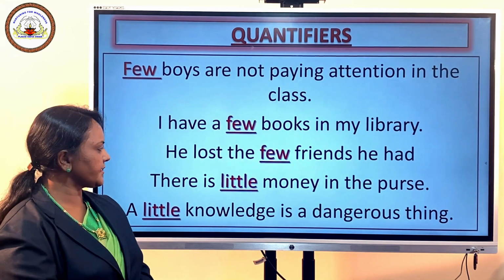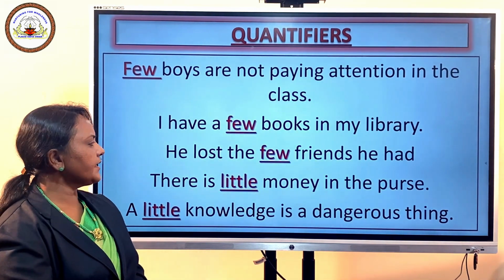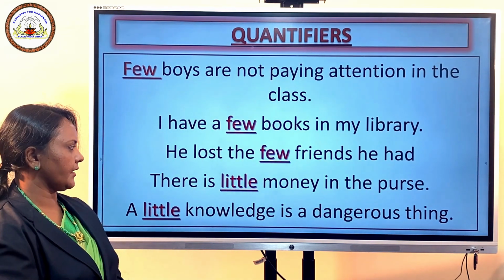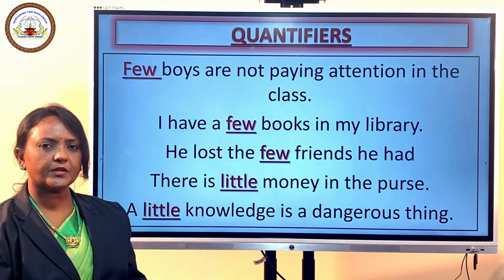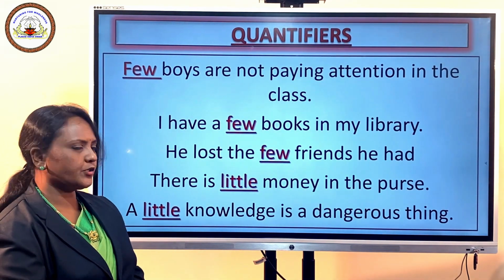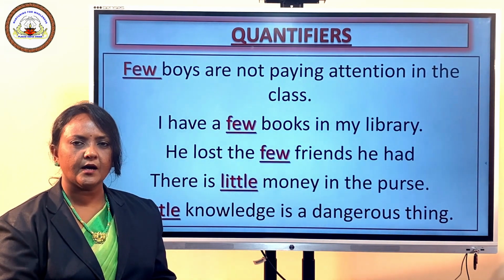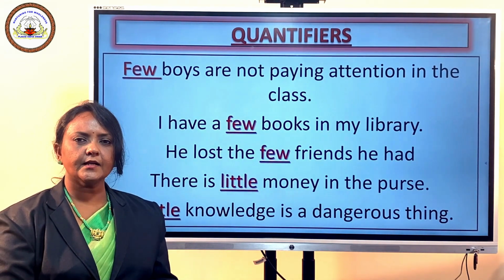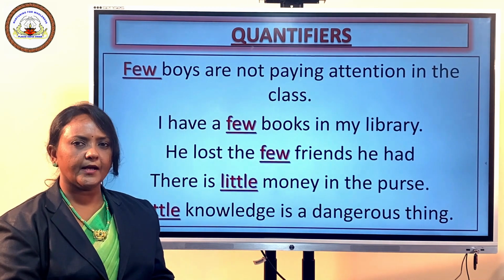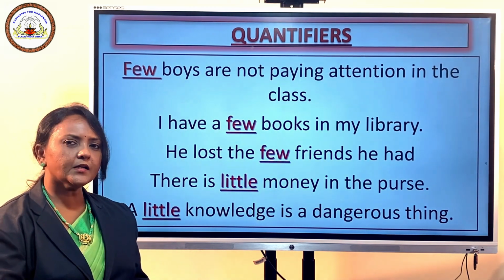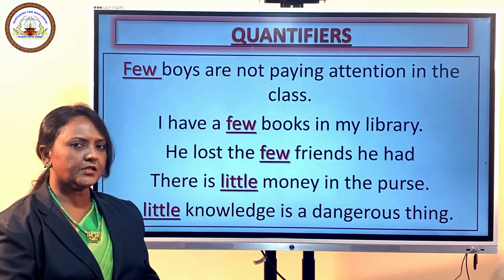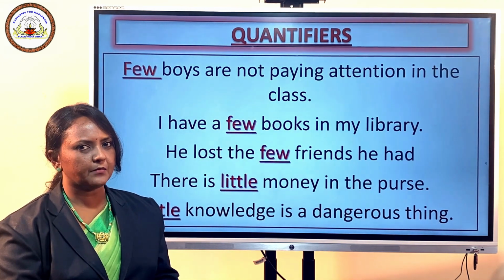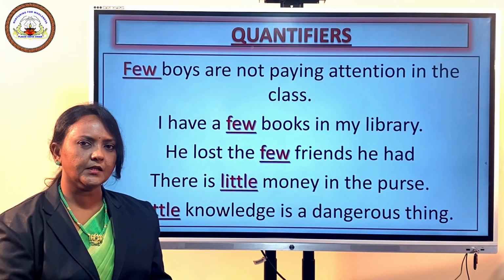Now let us see the next two sentences. There is little money in the purse. A little knowledge is a dangerous thing. The nouns used with the quantifier little are money and knowledge. Both these words are uncountable nouns. So we can understand that much and little are used with uncountable nouns. Again remember, much and little are opposite in meaning. Many and few are opposite in meaning. Much and little are opposite in meaning.